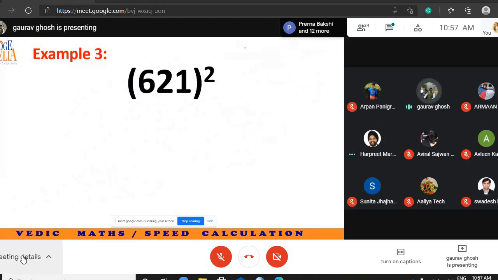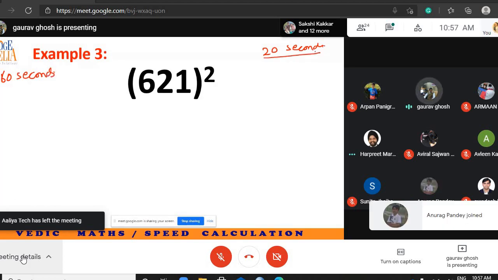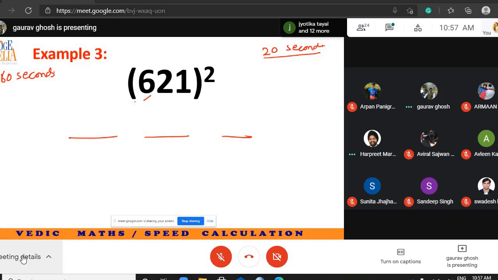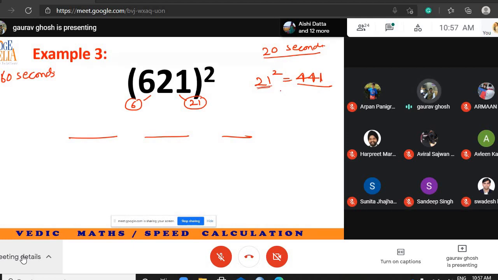Solve this. I am giving you 20 seconds. If you solve it using the traditional method, you will take 60 seconds. Not less than 60 seconds. But can you solve this here in 20 seconds? So separate the numbers. 6 separate, 21 separate. When you practice enough, you will already be aware that 21 square is equal to 441. But here I am to help you. So 21 square is equal to 441.